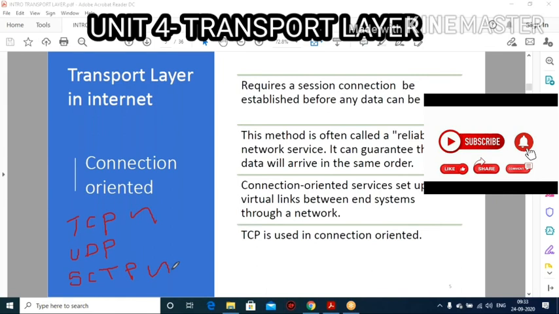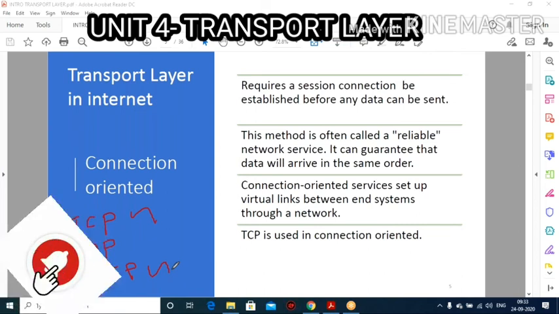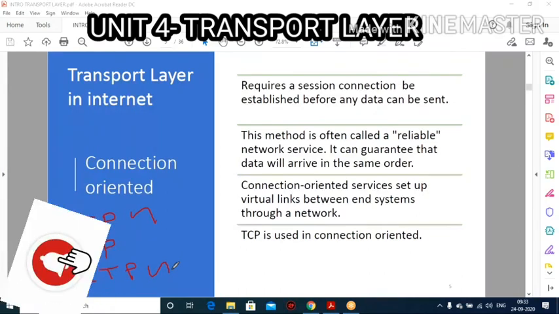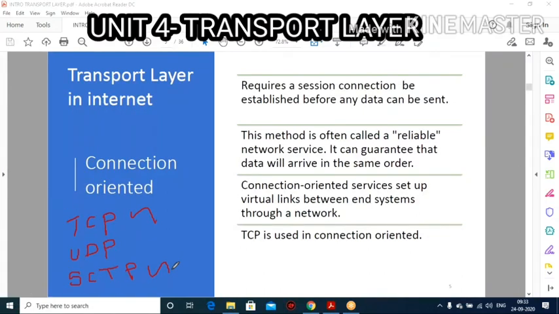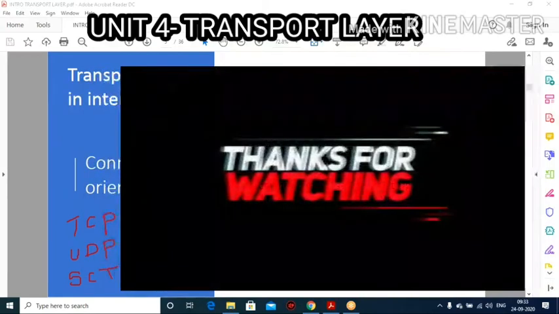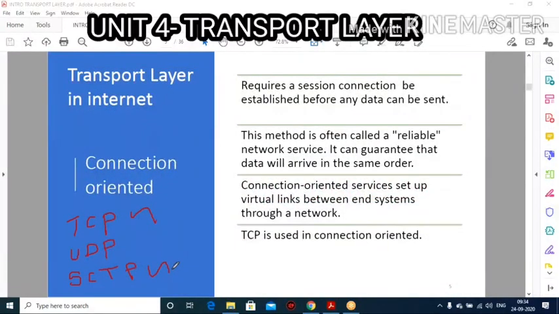This is an example for UDP. Next, SCTP, Stream Control Transmission Protocol. This is a connection oriented protocol. The main thing is that here also it provides reliable and full duplex communication. So TCP and SCTP are similar, not exactly the same. Let us see them one by one.